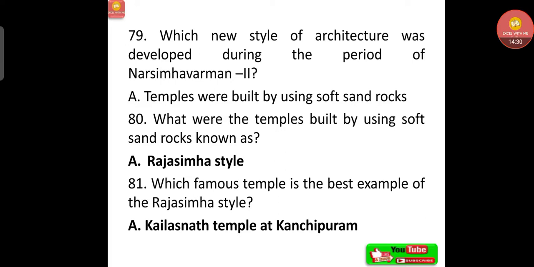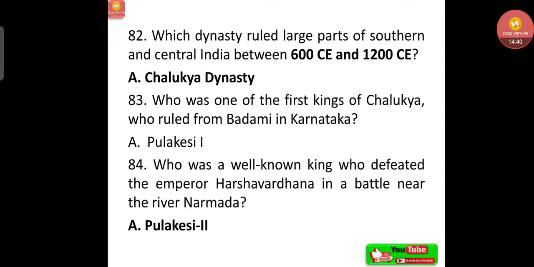That is Rajasimha style. Which famous temple is the best example of the Rajasimha style? That is Kailashnath temple at Kanchipuram. Which dynasty ruled large parts of southern and central India between 600 CE and 1200 CE (Common Era)? That is Chalukya Dynasty. Who was one of the first kings of Chalukya who ruled from Badami in Karnataka?